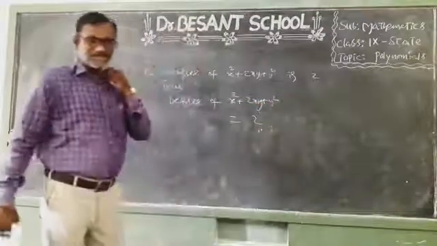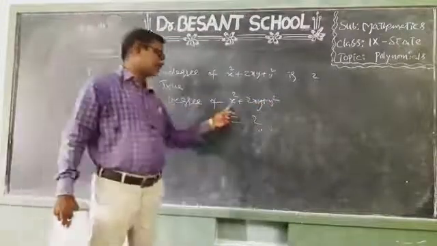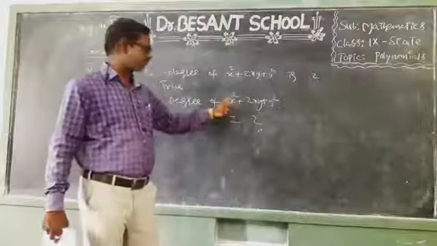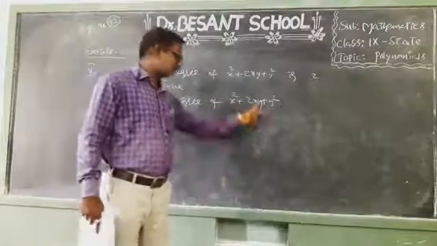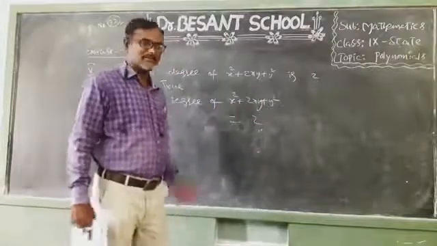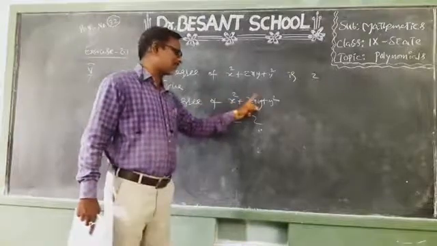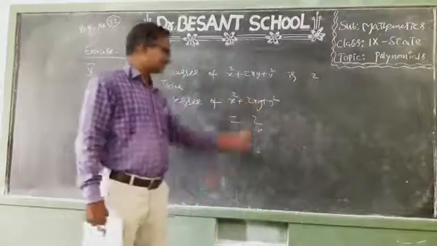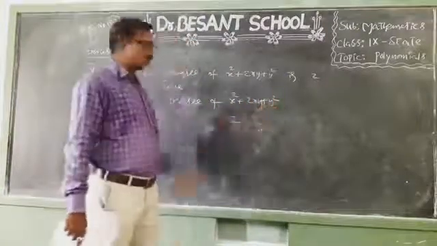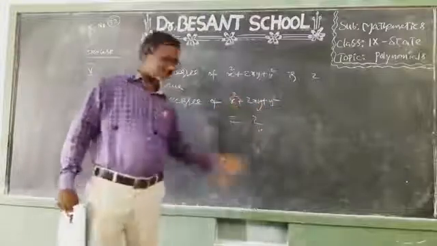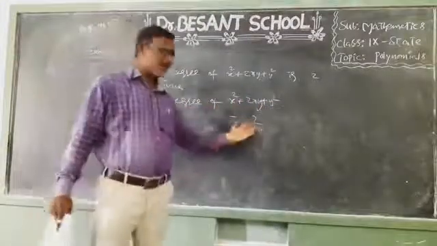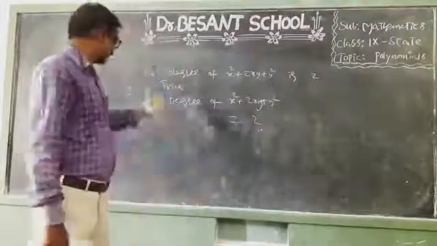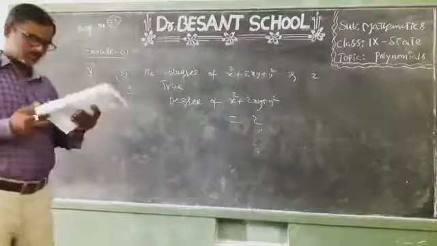So how many terms does it have? 3 terms. What is the first term? x square. Its degree is 2. The second term is 2xy. Its degree is 2, because x power 1, y power 1, 1 plus 1 is 2. The third term has degree 2. Among all the degrees 2, 2, 2, the highest degree is 2. So the degree of this polynomial is 2, and it is a true statement.